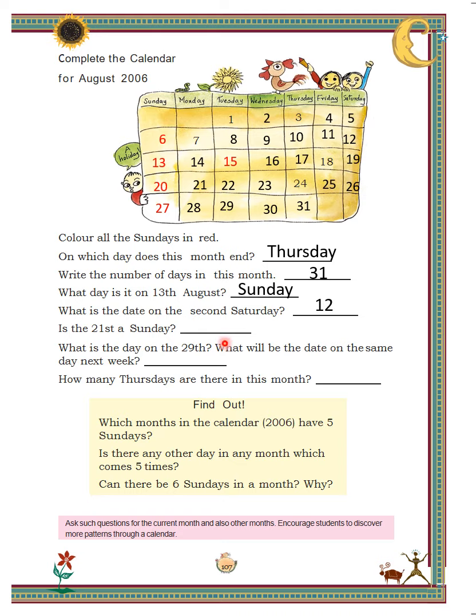Next is, what is the day on 29th? What will be the date on the same day next week? 29th is Tuesday and date on the same day next week will be 5th of September. Next, how many Thursdays are there in this month? Children, there are total 5 Thursdays in this month.